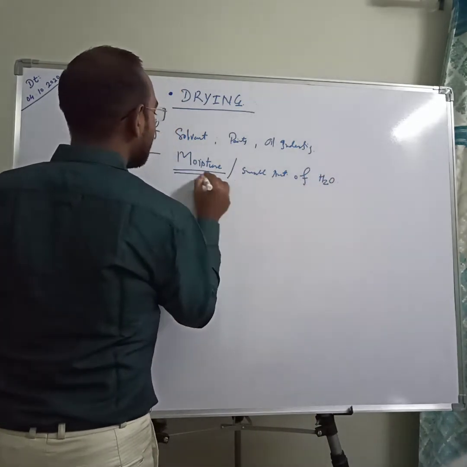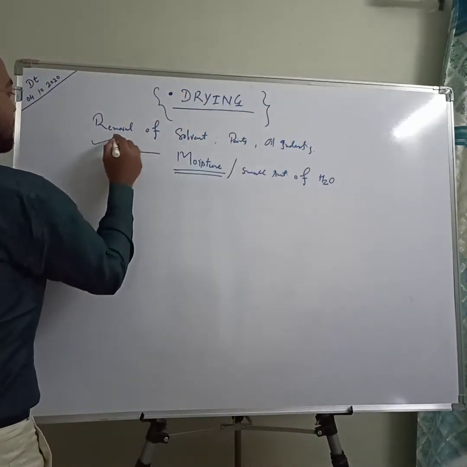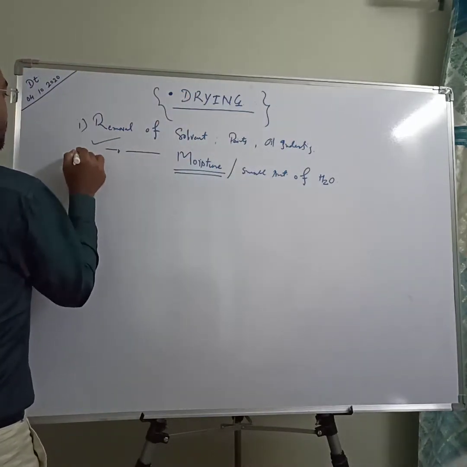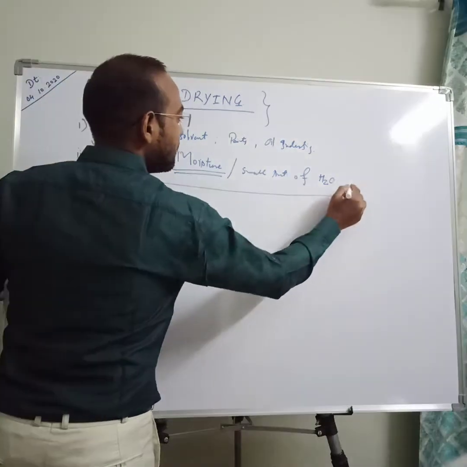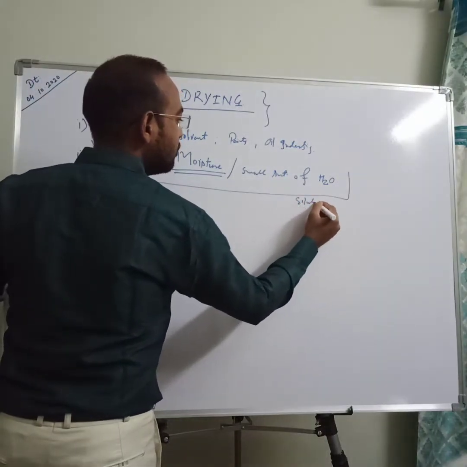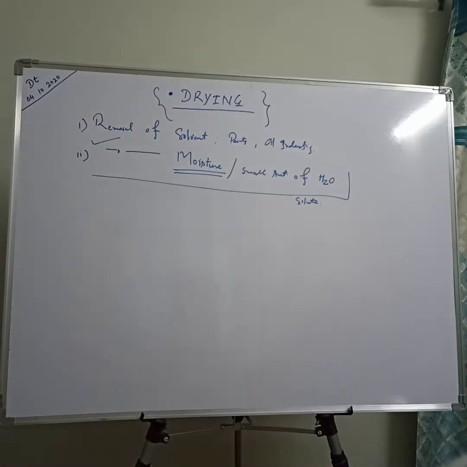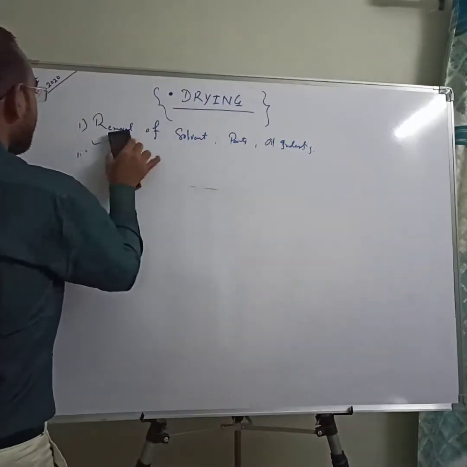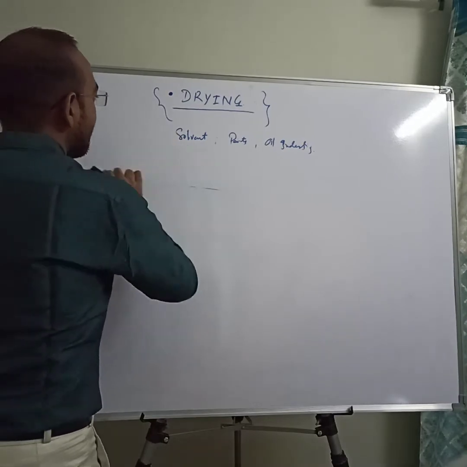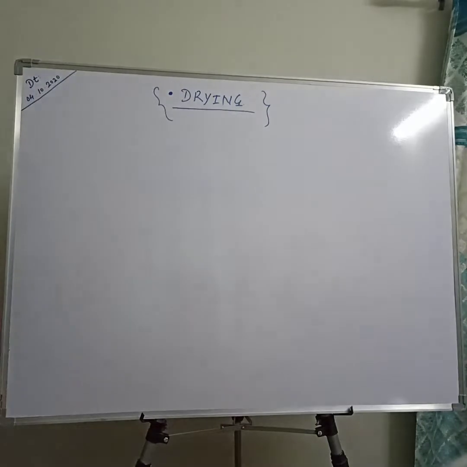When we talk about drying as a general concept, then we will mostly refer to the second point, not the first one, that is, drying is removal of moisture. This is our solute part generally. This is the very basic concept about drying, what actually drying is, and in simple words, drying is the removal of moisture.